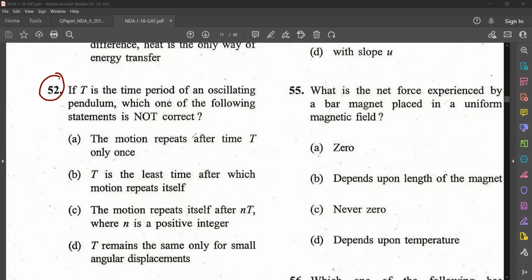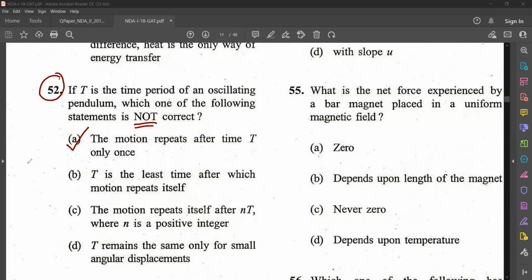Okay, so what is the answer? Which is the incorrect statement? Incorrect statement, that is statement A, or first statement, isn't it? What is the reason? See, motion repeats after time T only once.